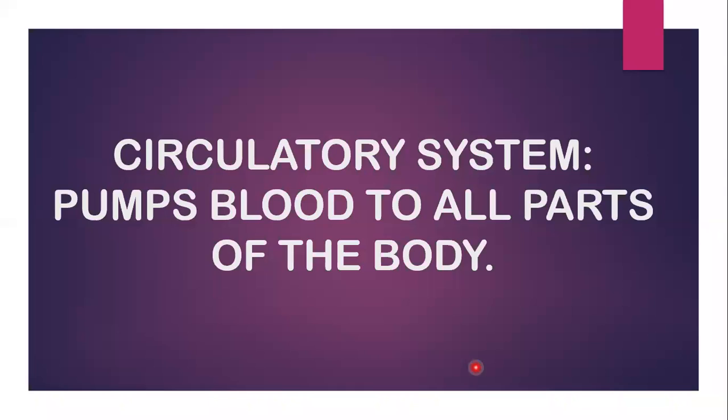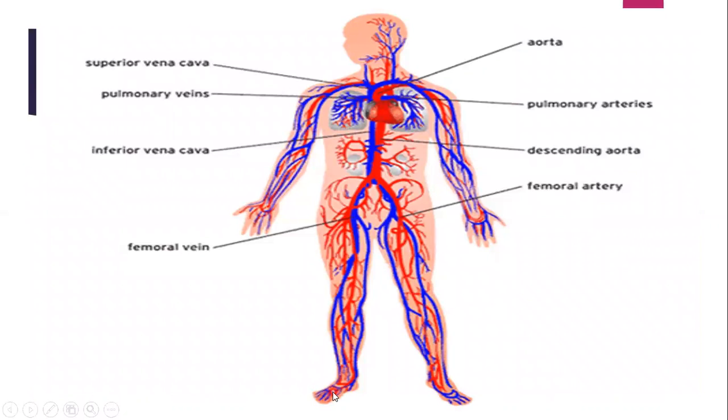The second system we are going to talk about today is the circulatory system. The circulatory system is made up of the heart, and a network of tubes called blood vessels. Blood vessels are also known as nase in Urdu. The blood vessels are of two types. The one is the veins, the blue one. The other is the arteries, the red one.